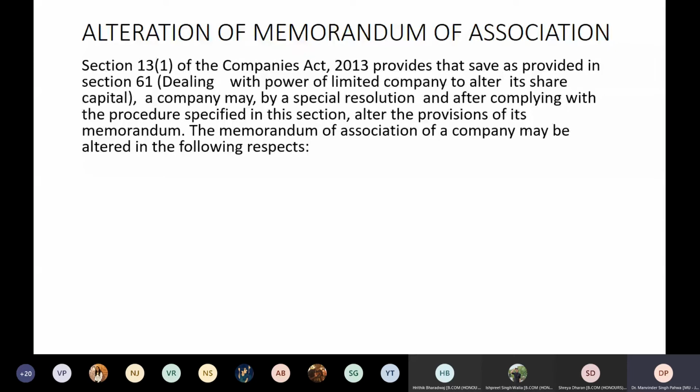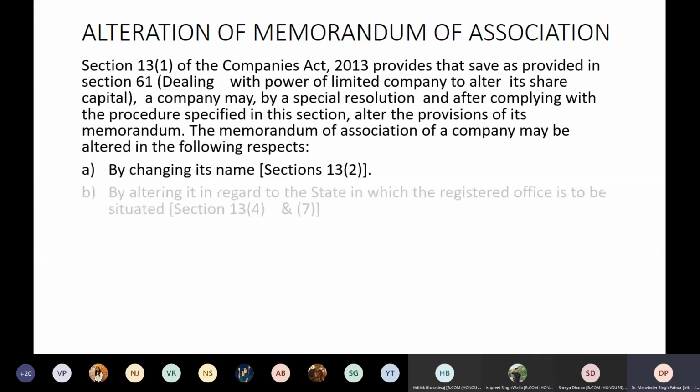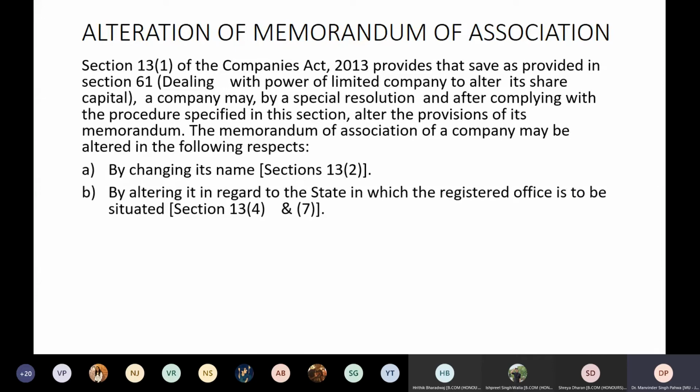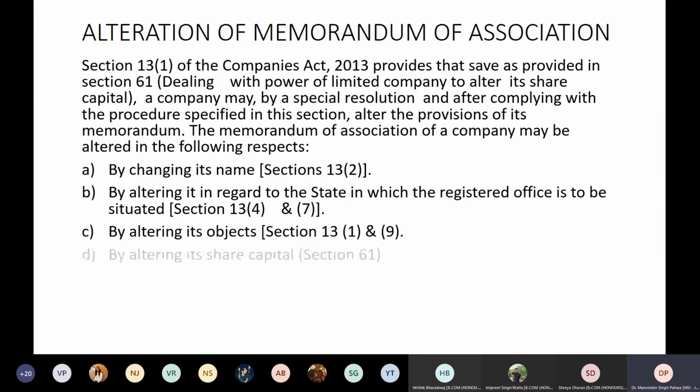So this will be one of the clauses of lifting and piercing the corporate veil, because the directors are going beyond their powers. Okay, so the memorandum of association of a company may be altered in the following respects: by changing its name, for example, if you want to change the name of the company; by altering the state in which the registered office is mentioned; or by altering the objects of the company. You want to change the objects of the company.